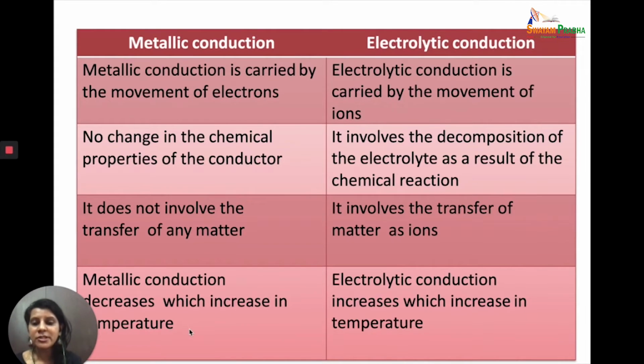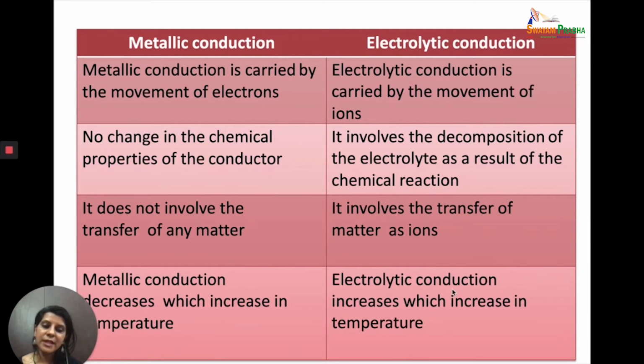Now, one very major difference between the two is because of the temperature. In metallic conduction, conductivity decreases with the increase in temperature, because we know that it is the electrons which are moving through the metal, and the metal ions are stationary. So the metallic kernels are stationary, vibrating but stationary, and electrons are moving through the metal. When you increase the temperature, the vibration of these metallic kernels increases. Therefore, the impediment or the resistance to the movement of electrons increases, and metallic conduction decreases when you increase the temperature.